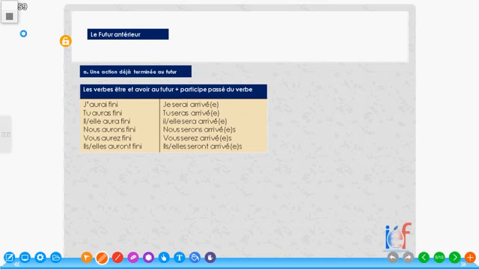Comme je vous ai une fois dit, il est très important d'abord de savoir comment ça s'utilise en anglais. I think it is very important that you know how it is used in your language, that is in English in this case, before we can now express it in French. Because if you don't know how it is used in the language that you speak often, then it will be difficult to practice it in another language.